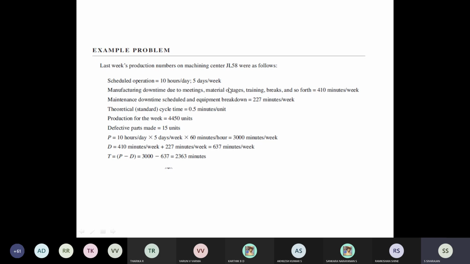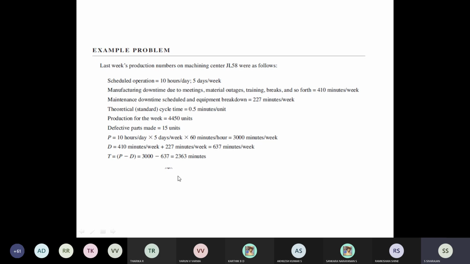Due to manufacturing, we know coffee break is there, meeting is there, material is not available. The downtime due to manufacturing is 410 minutes, and due to maintenance, 227 minutes per week. The cycle time is 0.5 minutes per unit. Production for the week is 4,450 units, and the defective parts are 15 units.